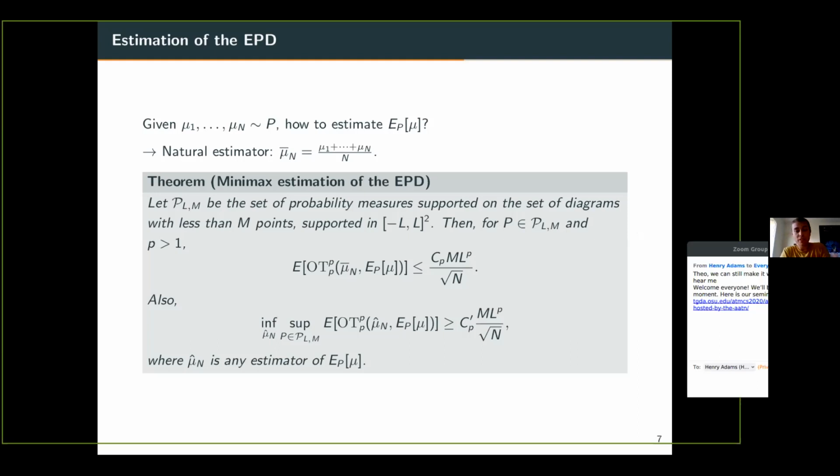which basically tells you that if you consider any estimator, hat mu_n, then the uniform risk this estimator will have on the class P_L^M will also be larger than the same constant, M L^p divided by square root of n. So in some sense, mu bar n is the best estimator you can have on the expected persistence diagram. And this answers our second question of the estimation.